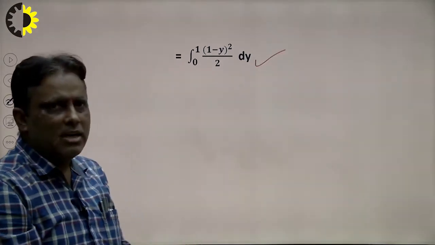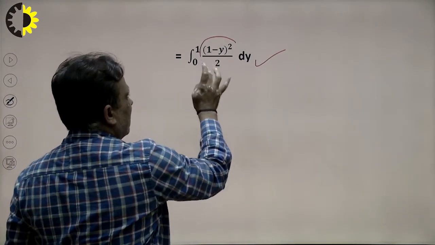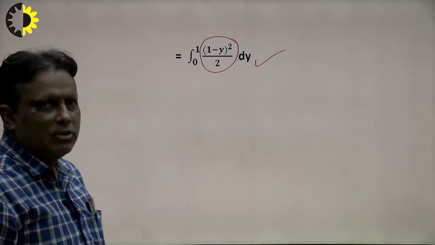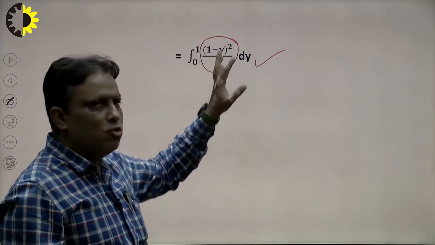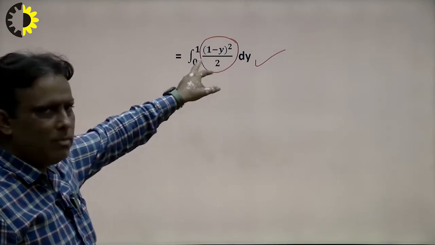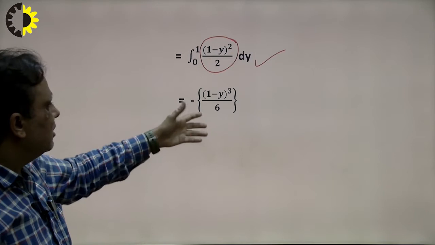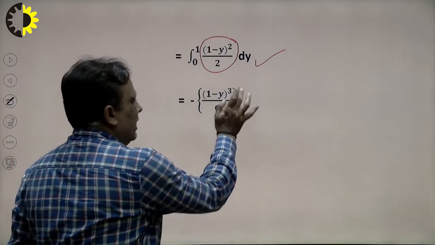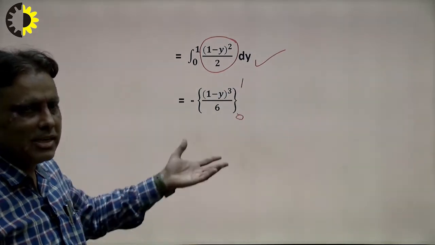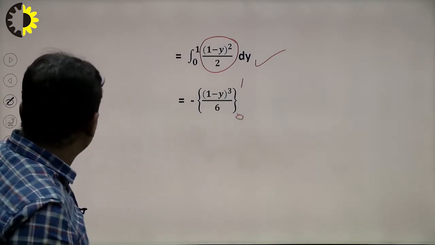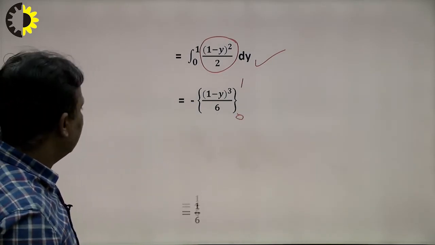Now the question is, what is the integral of this with respect to y, right? Suppose integral with respect to y, so what will be the integral? (1 minus y) cube upon 3 into minus 1. So I write here the integral of this, right? And upper limit minus lower limit. Upper limit 1 and lower limit 0. So what will be the answer here? Upper limit 1 minus 1 is 0, minus lower limit, minus minus plus. So what will be the result here? The result will be 1 by 6.